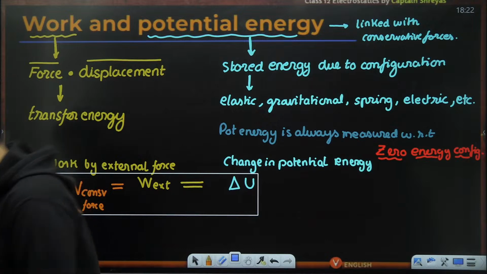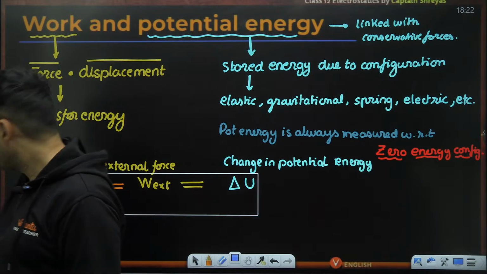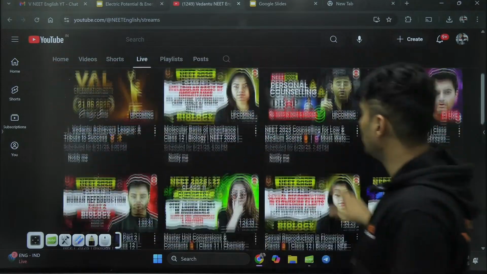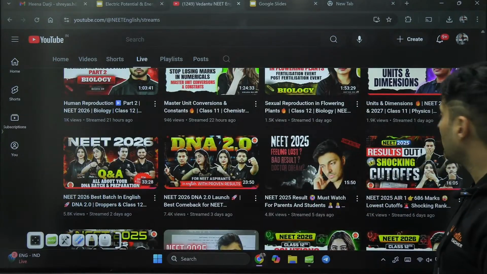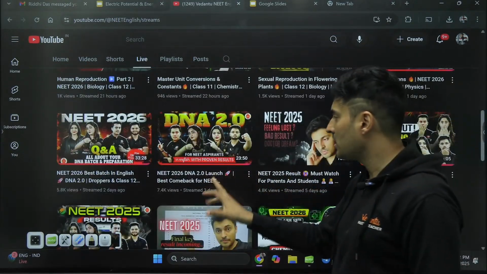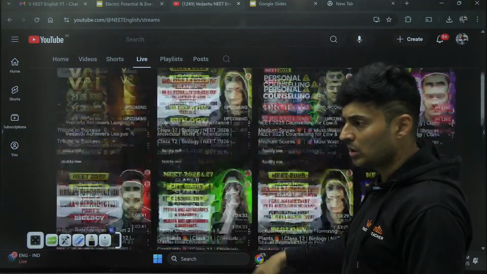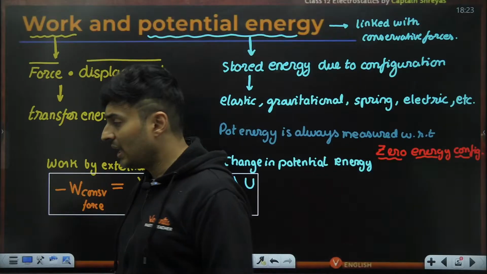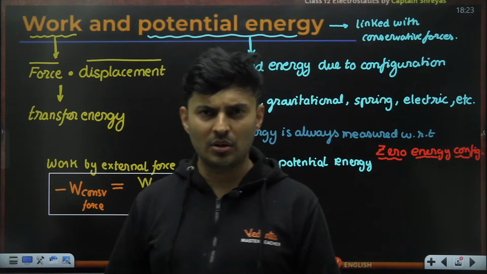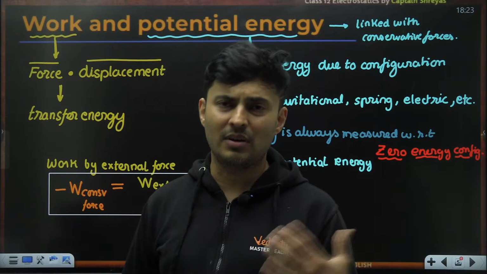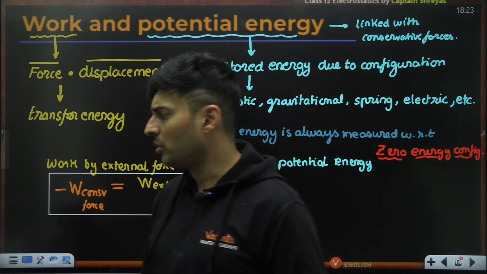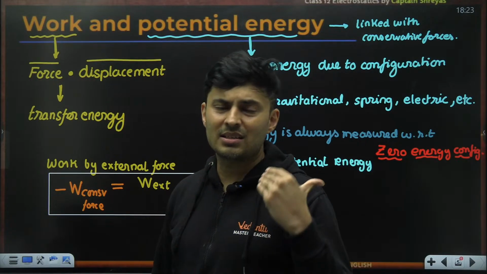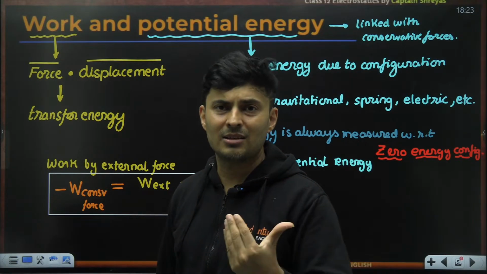I think I have mentioned this in the live session itself of the DNA batch. You can check it out, the DNA batch here and even the DNA 1.0 also. That entire syllabus will be taught by 2 to 3 teachers depending on the vastness of the subject. Like biology is a vast subject, so we have 3 teachers approx. Because we want to make sure that the syllabus gets completed by November and December.